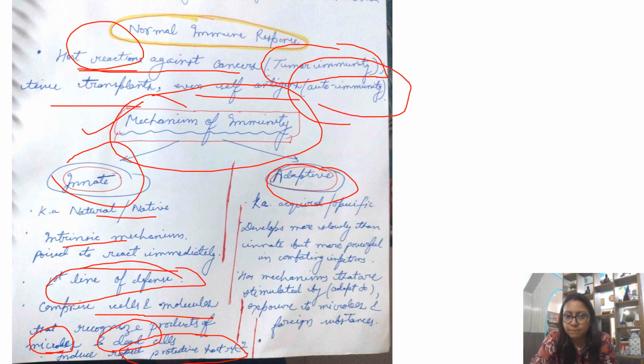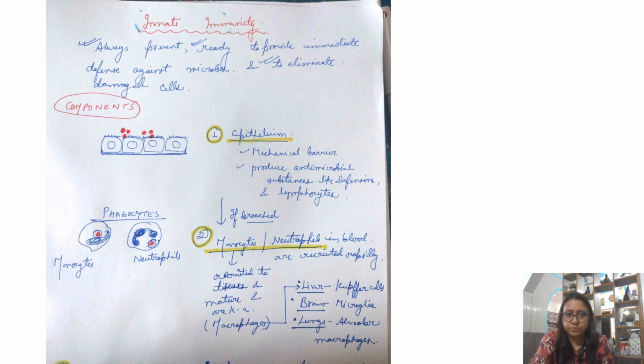Then coming to adaptive, what is it? Adaptive immunity is just the opposite of innate. This is acquired during your lifetime. This is very specific. And when it comes to the strength of immunity, adaptive immunity is by far stronger than your innate immunity, more powerful in combating any kind of infections. It has mechanisms that are stimulated by, or adaptive to, your exposure to microbes or any foreign substance. So these are developed in response to those microbes or foreign substances.